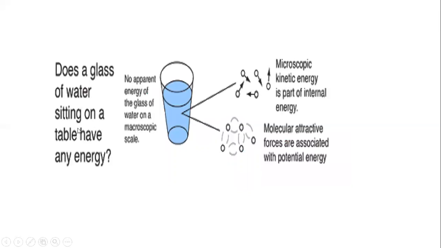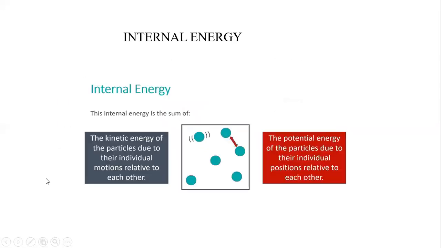Does a glass of water sitting on a table have any energy? No apparent energy of a glass of water on a macroscopic scale. If we are talking about the macroscopic scale, there is no energy. But in the microscopic world, kinetic energy is part of internal energy, and molecular attractive forces are associated with the potential energy, as we discussed in this slide.